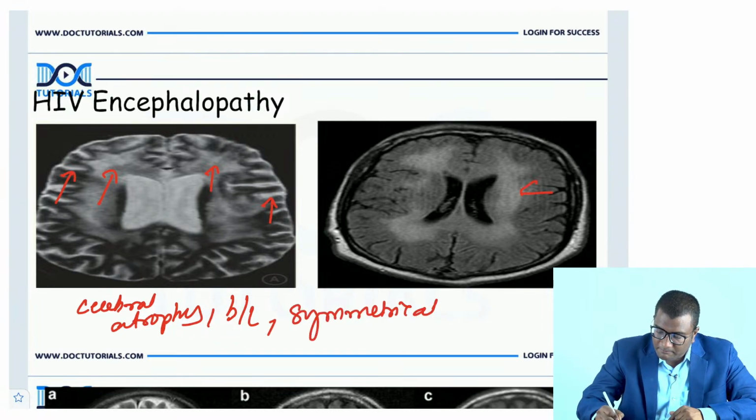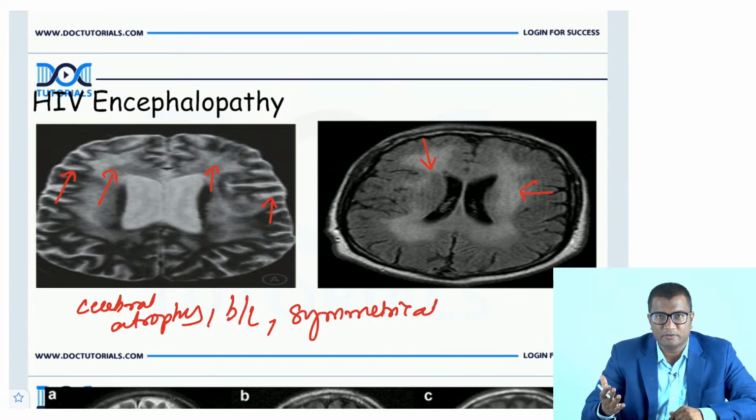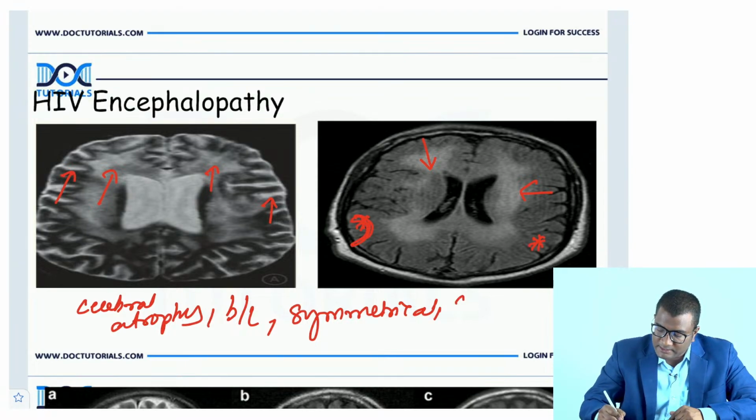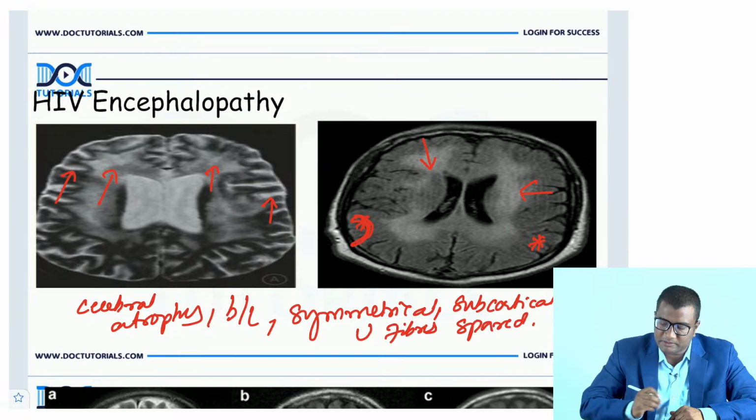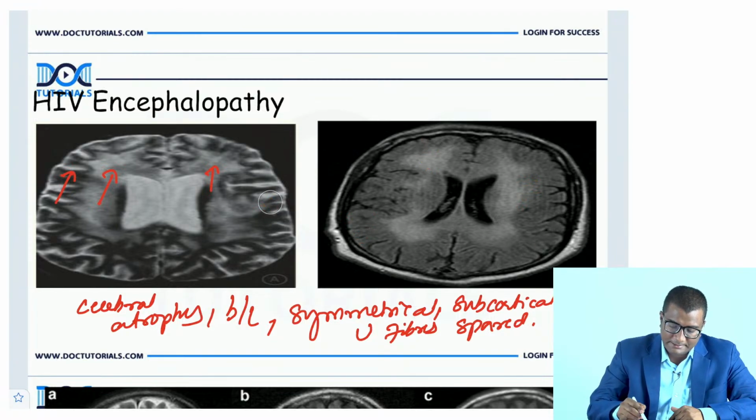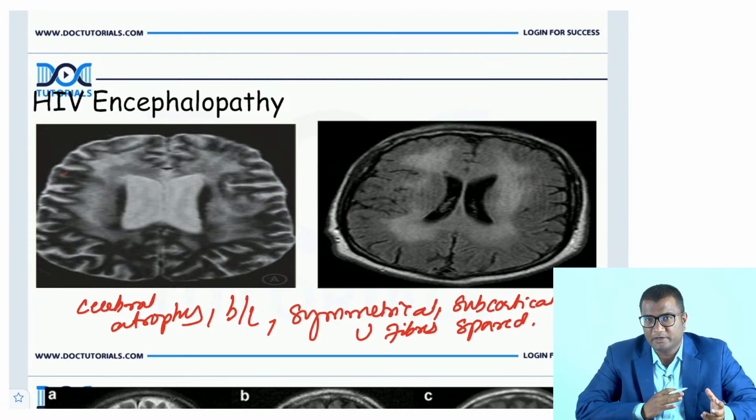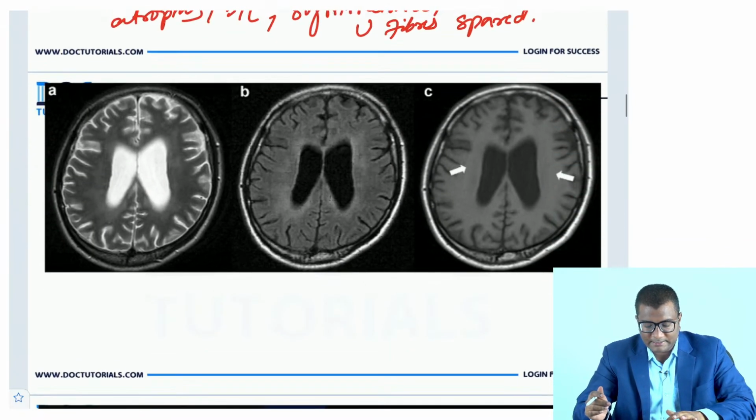You can see here, the bilateral periventricular white matter is involved, symmetrical involvement, and it is not extending towards the periphery, it is not extending into the subcortical U fibers. The subcortical U fibers are spared. So when you see lesions which are bilateral, symmetrical, associated with cerebral atrophy, with no involvement of subcortical U fibers, this is HIV encephalopathy. Let me show you one more example.